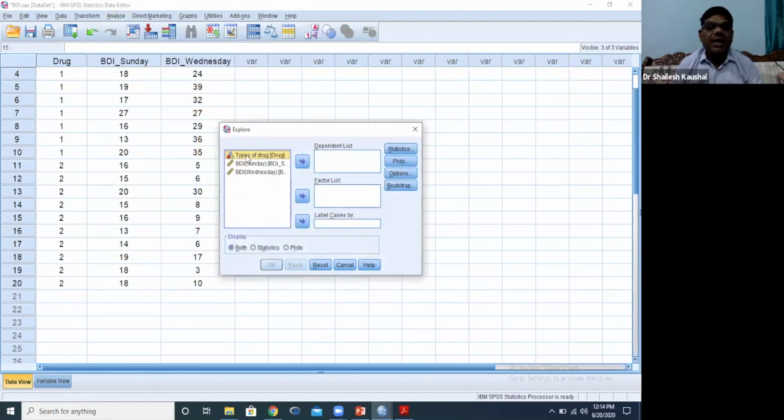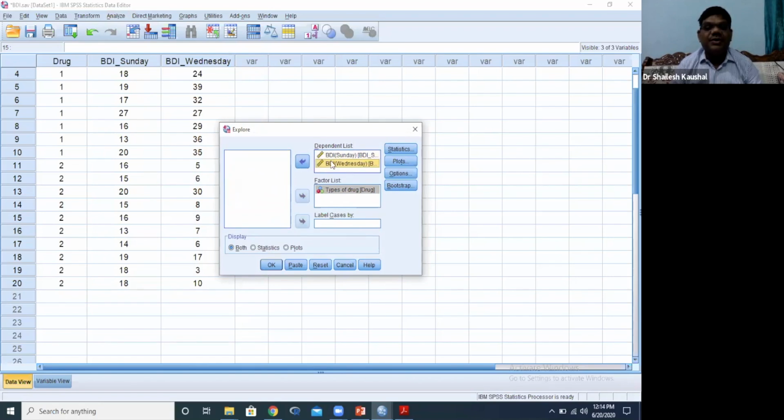Now, types of drug is a categorical variable, a nominal scale question, so we will transfer it into the Factor List box. Is it clear? Now I am taking both the variables into the Dependent List, Sunday and Wednesday also.